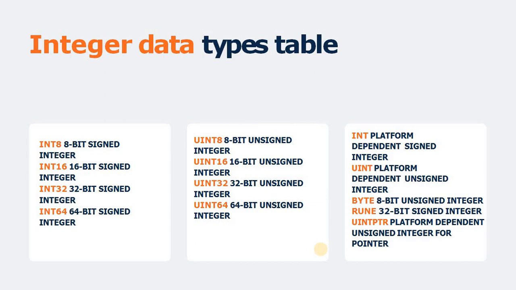So here is the integer data type table. In Golang there are multiple integer types available, like int8, int16, int32 and int64. As their names suggest, 8, 16, 32 and 64 are the bits, meaning the size of this data type.